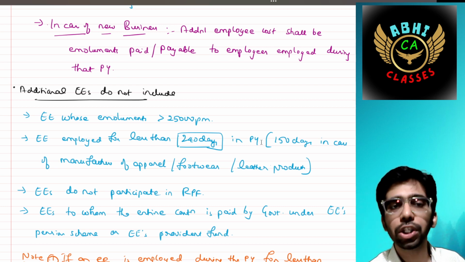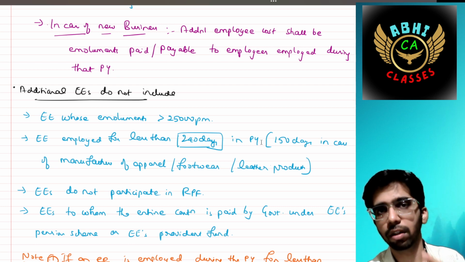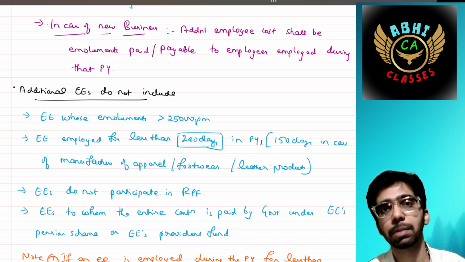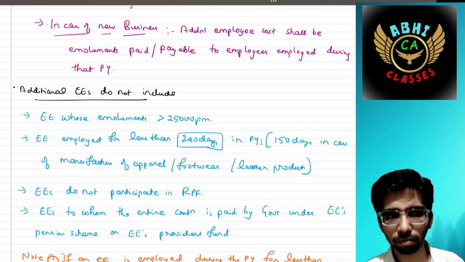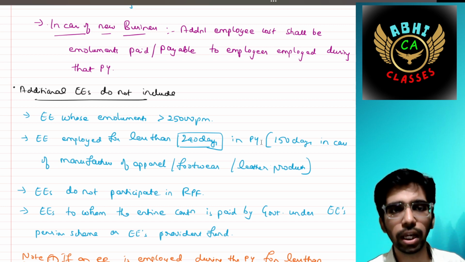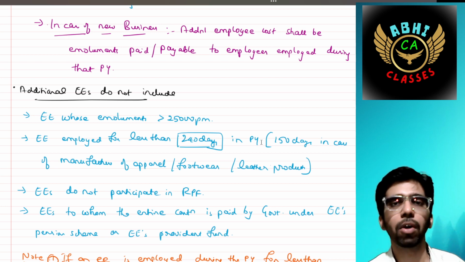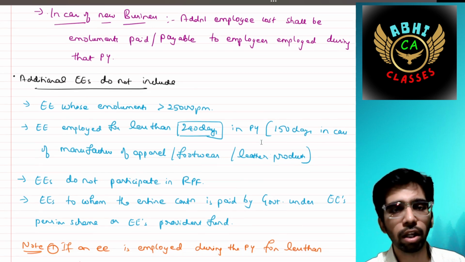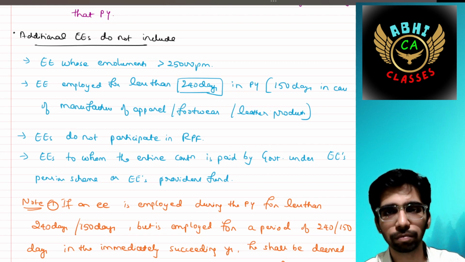Okay, then employees who do not participate in RPF. If I am an organization in which employees do not participate in RPF, then also I am not eligible for 80JJAA. Also excluded are the employees for whom the entire contribution is paid by the government under the employees pension scheme or employees provident fund.